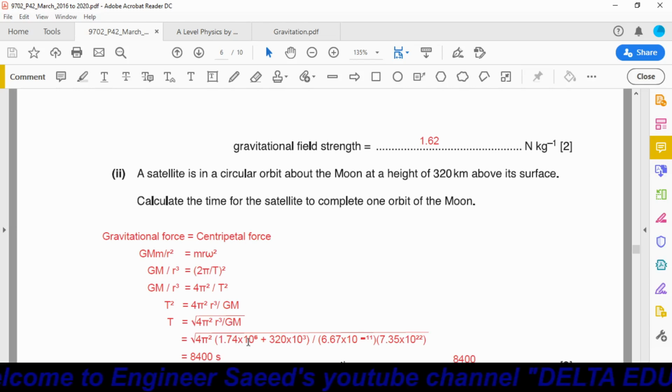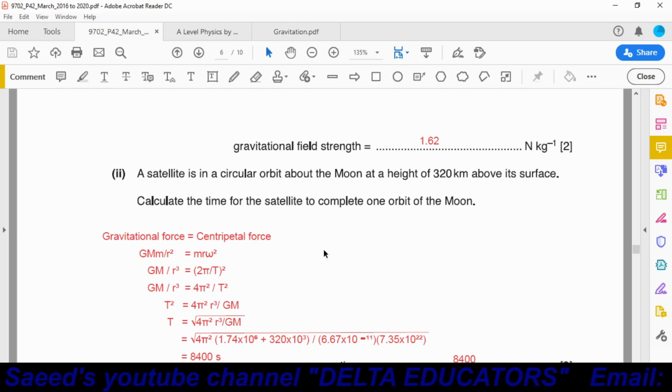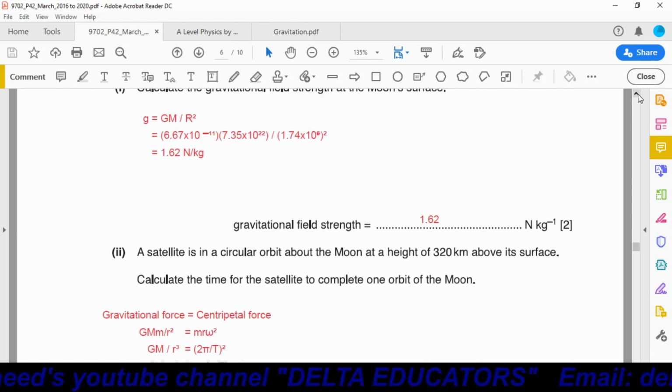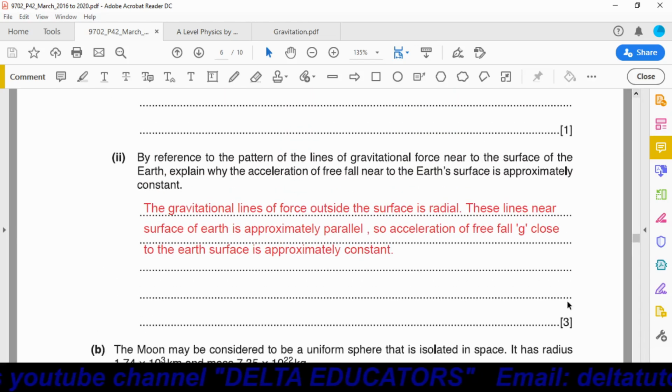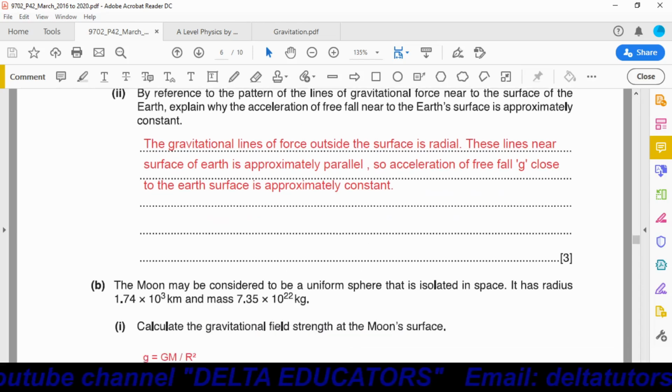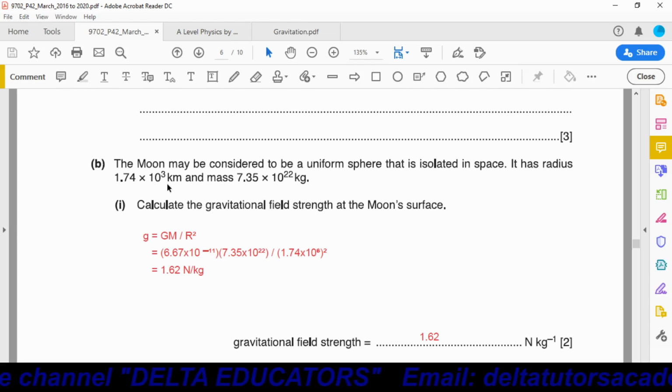Now we just have to substitute the values. This is 4 pi square, constant. This r is the distance from center of the moon to the satellite. From center of the moon to the surface of the moon means radius of the moon, which is given as 1.74 into 10 power 6. Where is it given? Yeah, 1.74 into 10 power 3 kilometer. Radius of the moon is given 1.74 into 10 power 3 kilometer.